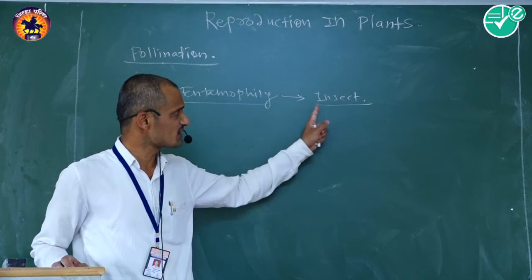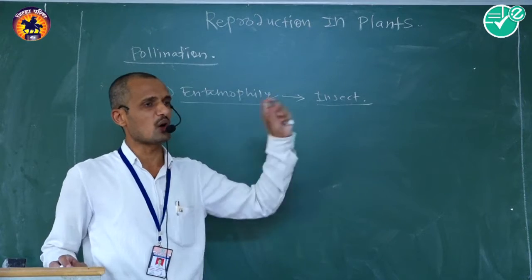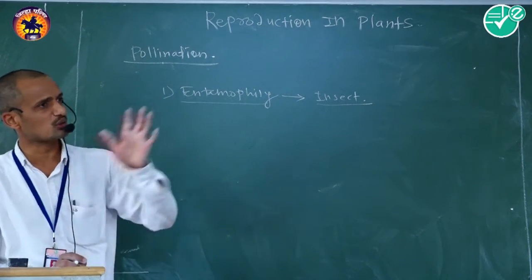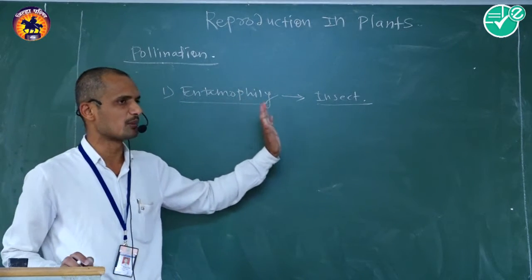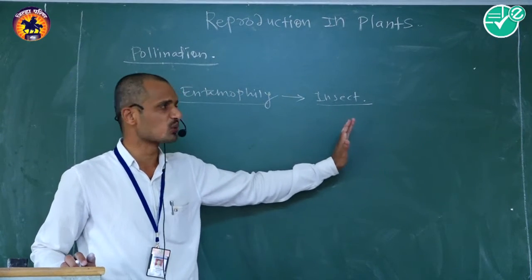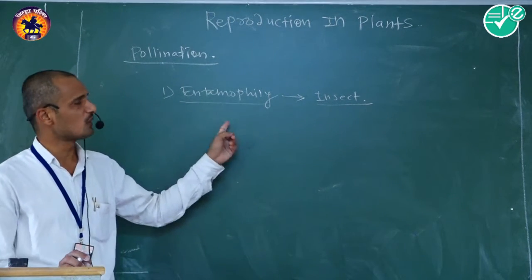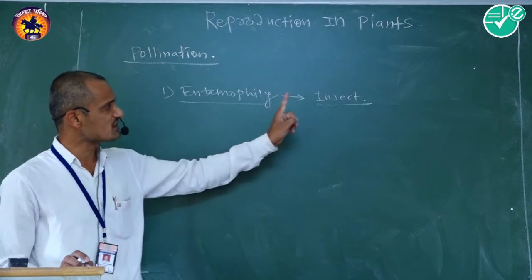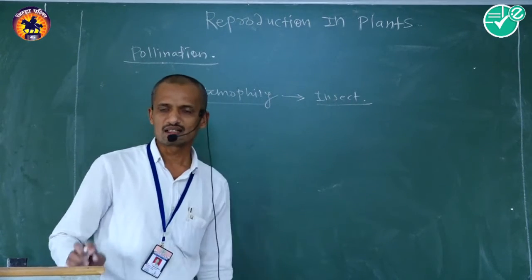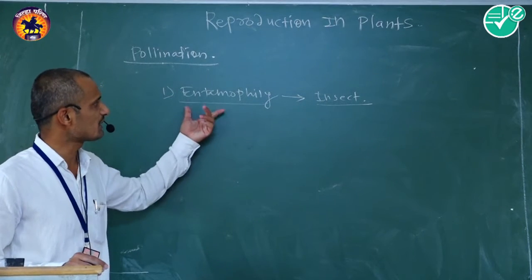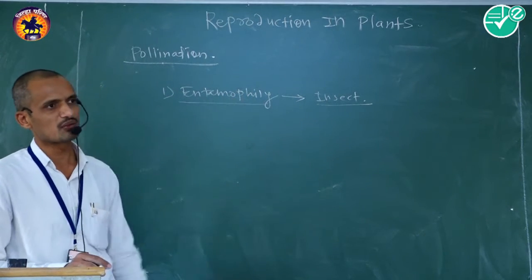The pollinating agent, that is insect, is required to transfer pollen grain from anther to the respective stigma, and that is called entomophilous pollination, and the phenomenon is known as entomophily.